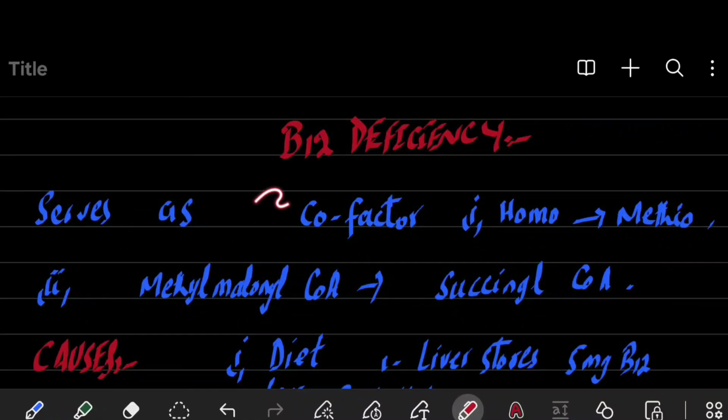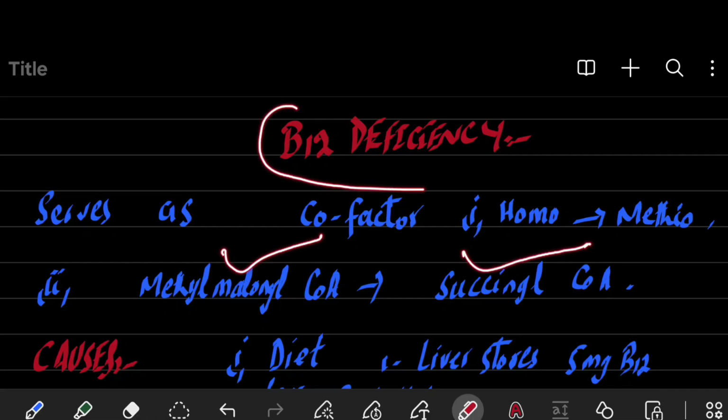So vitamin B12 is required for DNA synthesis. Also folic acid is required for DNA synthesis. Vitamin B12 serves as a cofactor, that is, it helps in conversion of homocysteine to methionine, and also it serves as a cofactor for conversion of methylmalonyl coenzyme A to succinyl coenzyme A. So whenever there is deficiency of vitamin B12, there is accumulation of homocysteine, and also methylmalonyl coenzyme A is accumulated in the body.